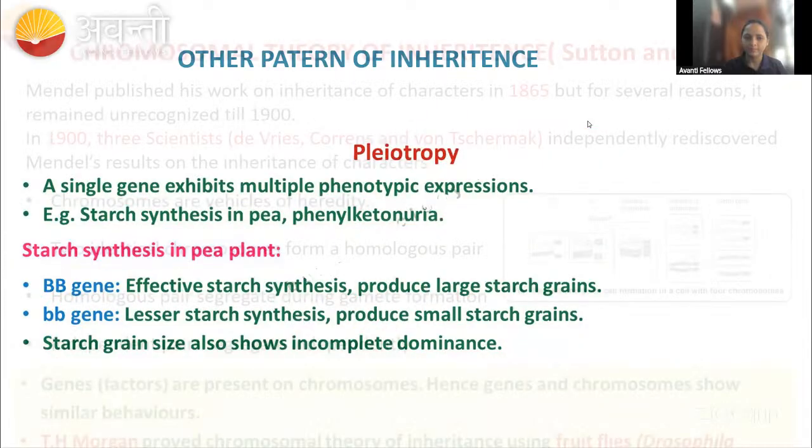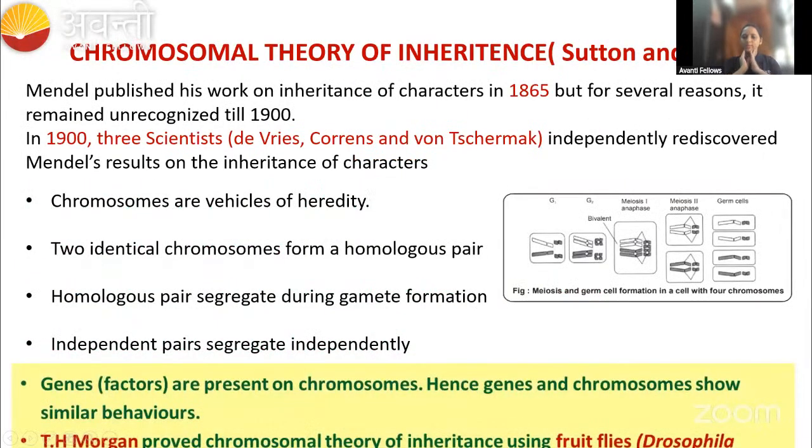Remember this. Then coming to the chromosomal theory of inheritance, guys. Mendel published his work in 1865, but it was unrecognized because at that time we didn't have WhatsApp, Gmail, email, and all those things, right?